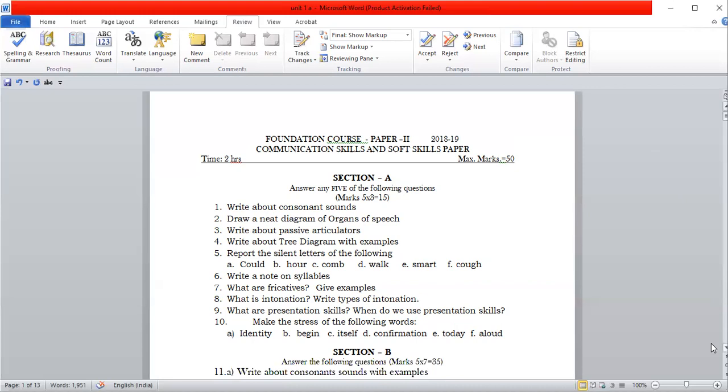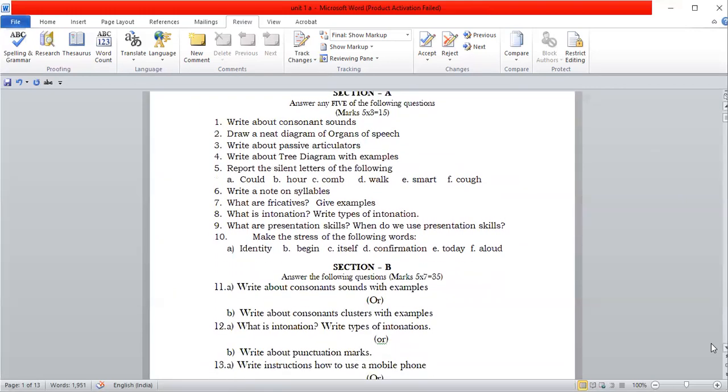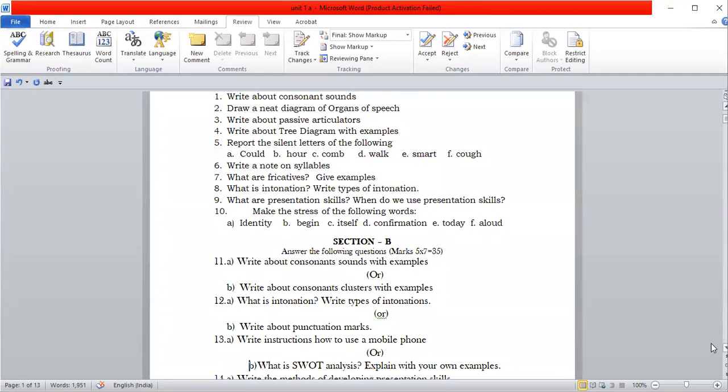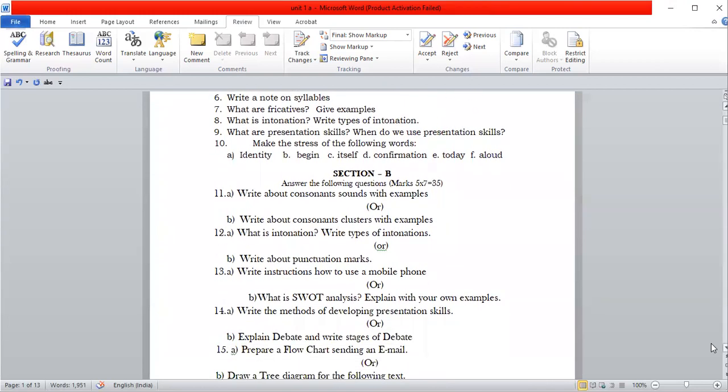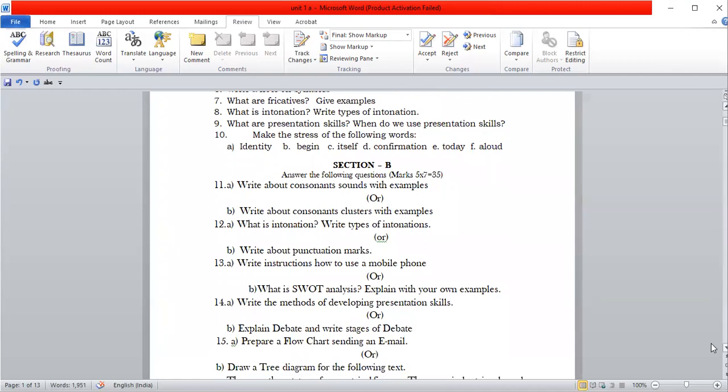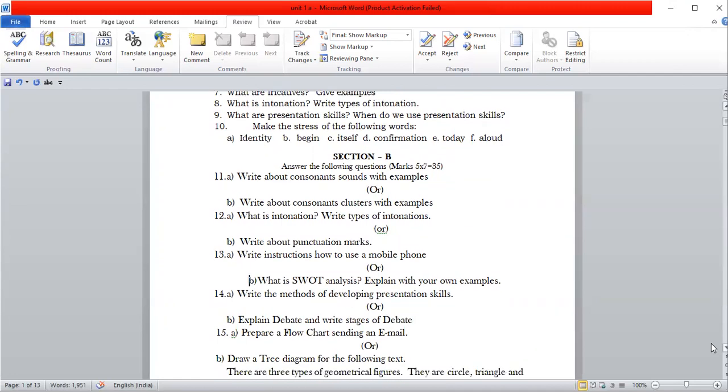Next is Section B. Answer the following questions. There will be 5 Romans here and each Roman consists of 2 questions. You can answer either A or B. Let us see the questions in detail here. 11th one. A, write about consonant sounds with examples, or you can answer B, write about consonant clusters with examples.